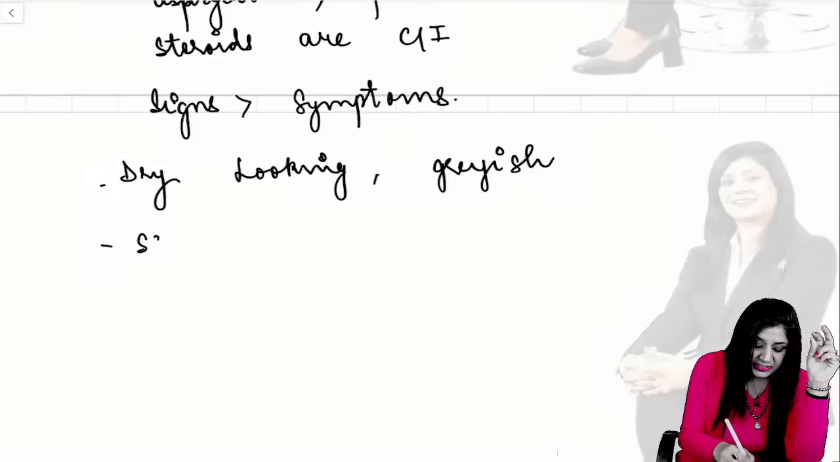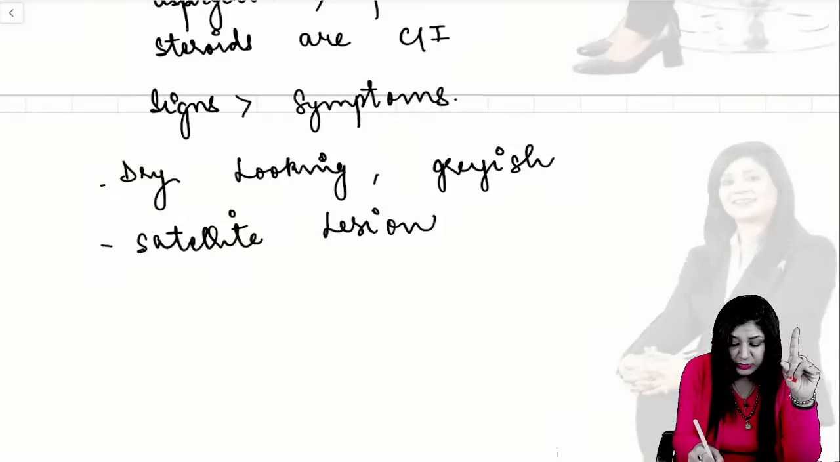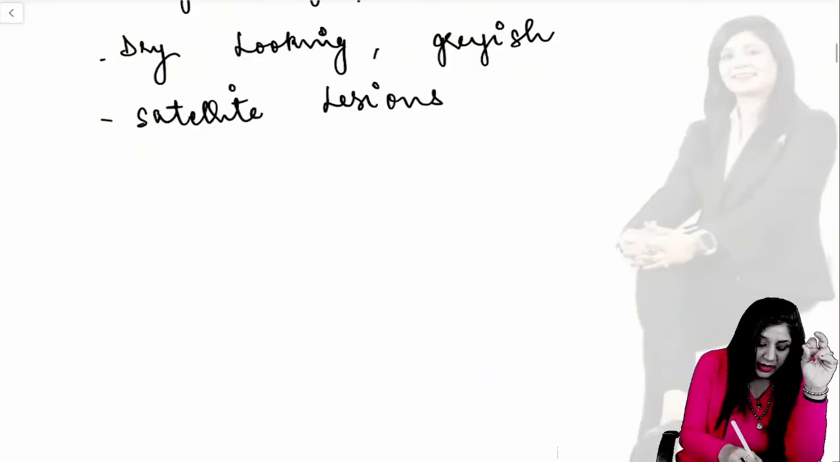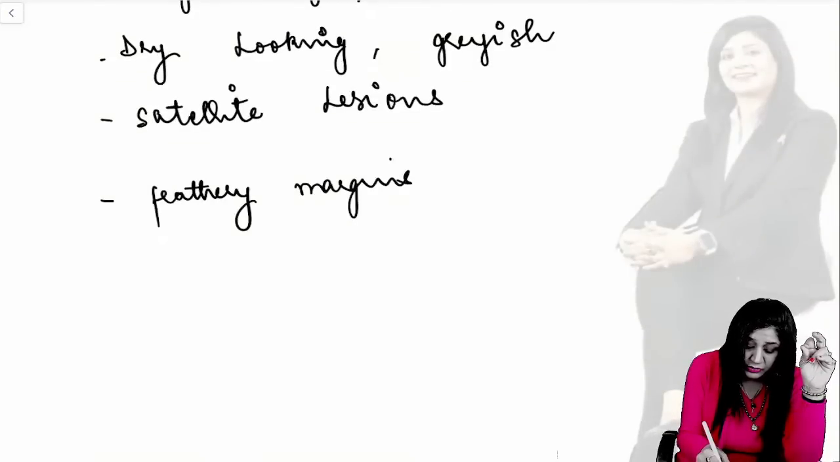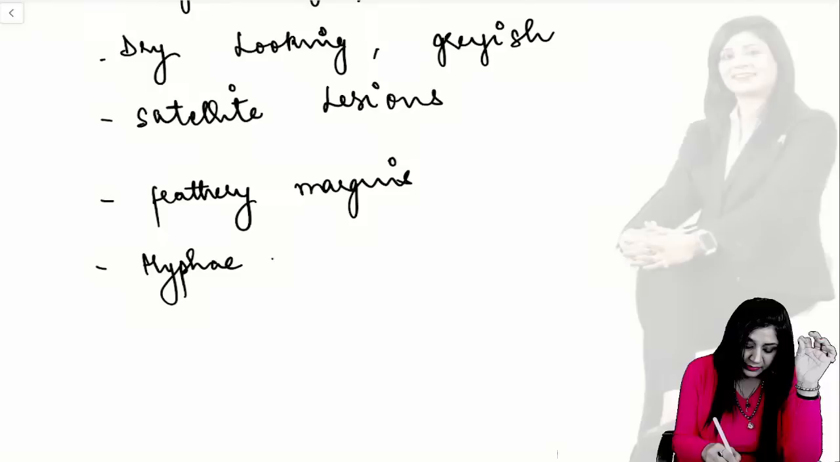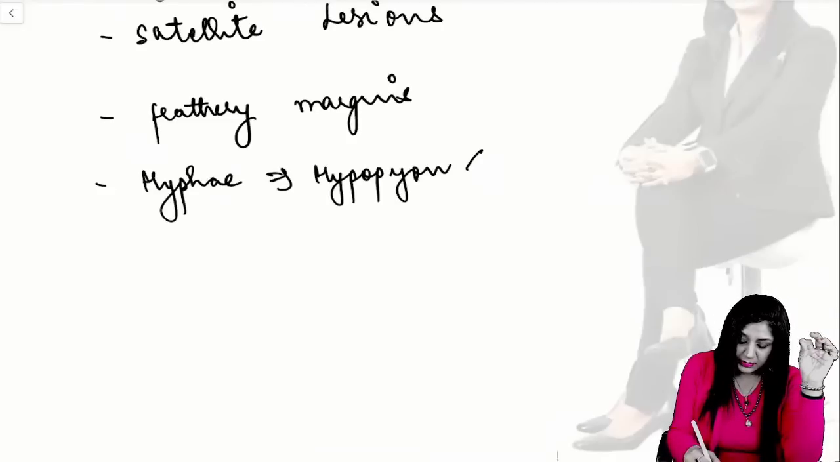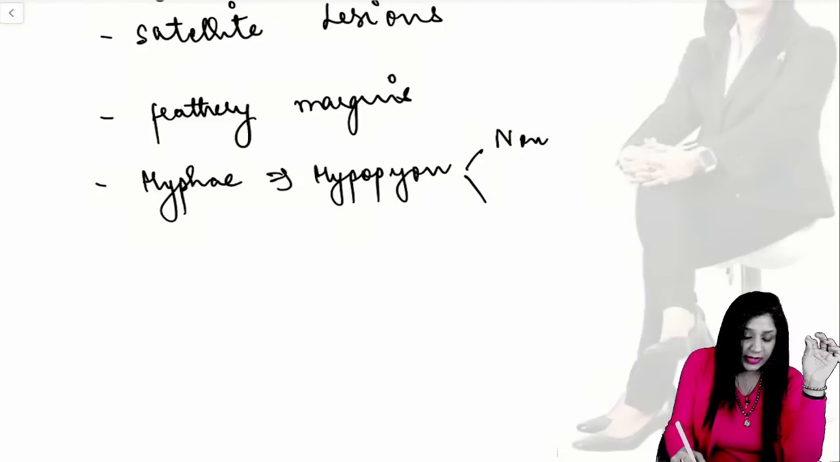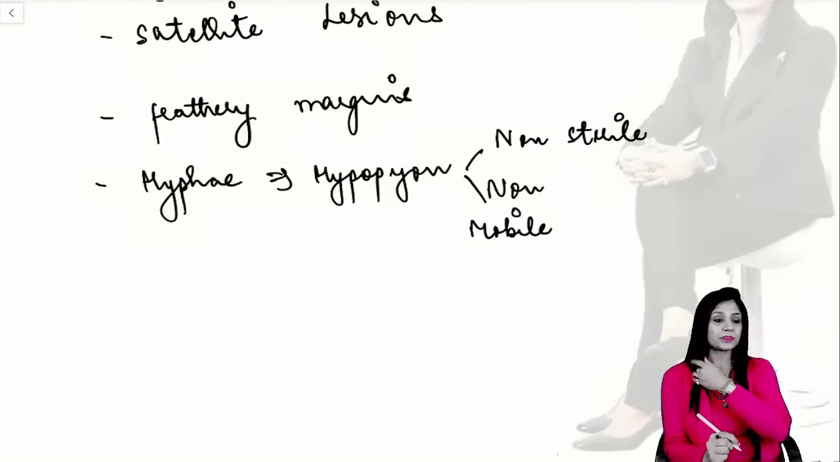Then you will have multiple satellite lesions. Another important thing about the fungal ulcer, if you are getting these things, you are sure that it's a fungal ulcer: satellite lesions, along with the feathery margins. Because it has got the hyphae, therefore the hypopyon which is found in the fungal corneal ulcer is always non-sterile as well as non-mobile. Very, very important.